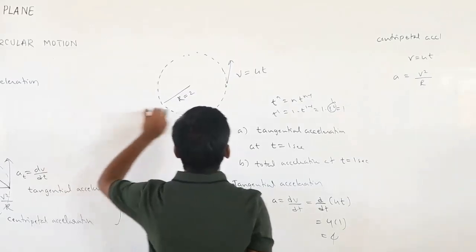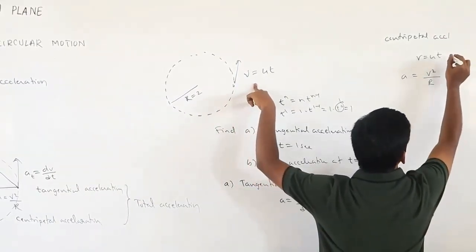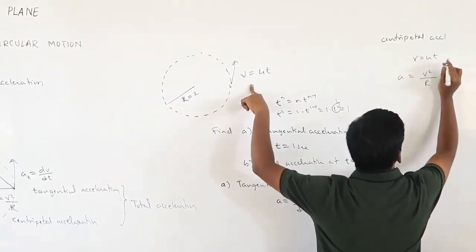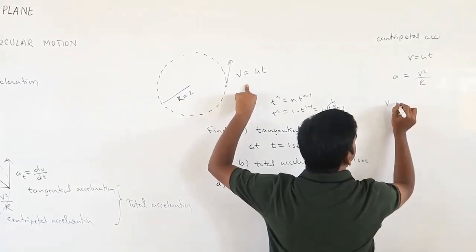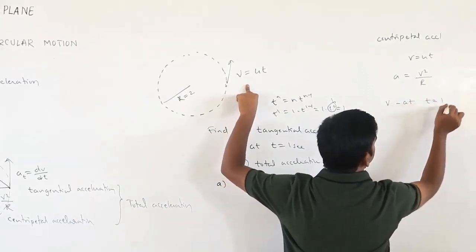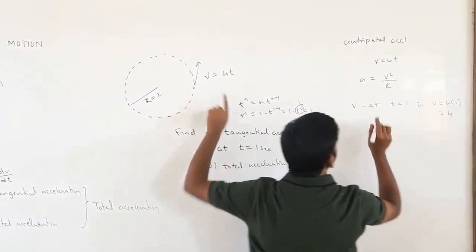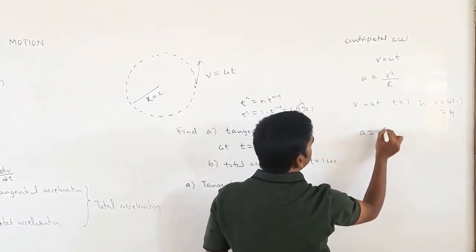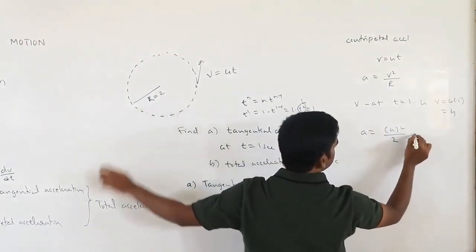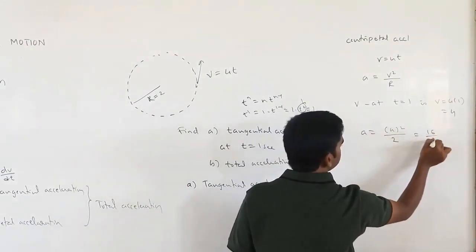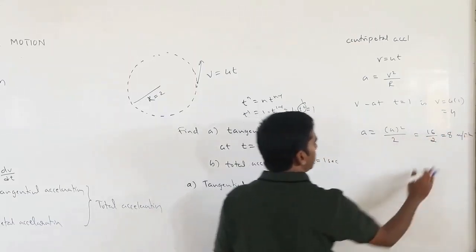R is 2, so 4 square is 16, and 16 by 2 is 8 meter per second square.